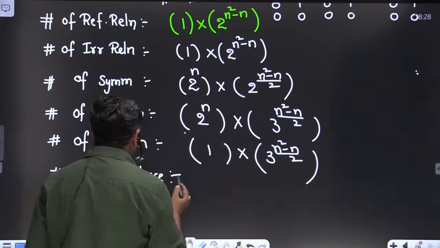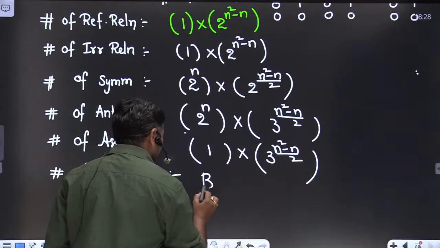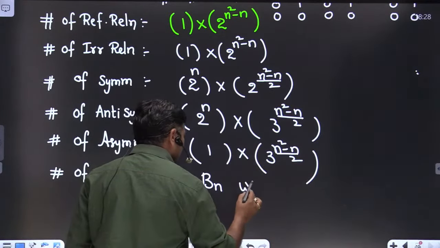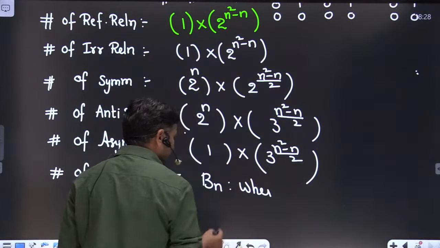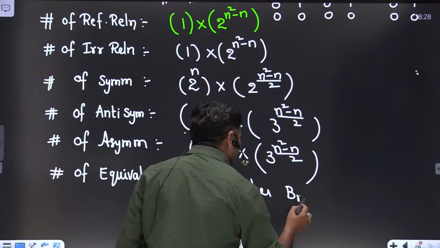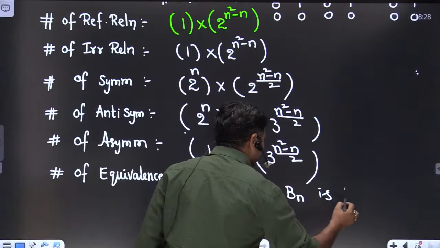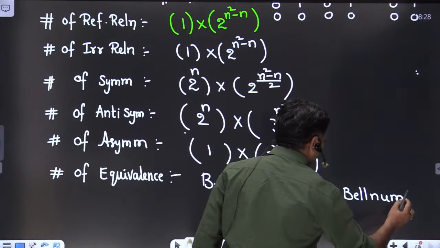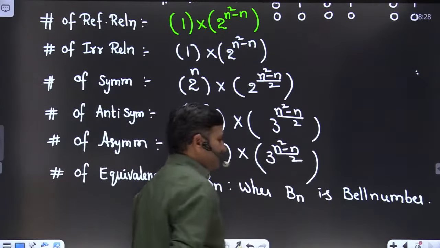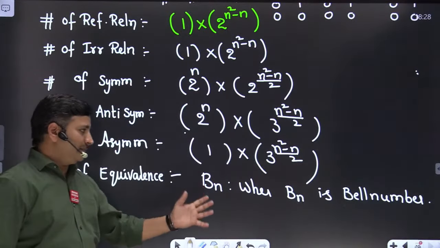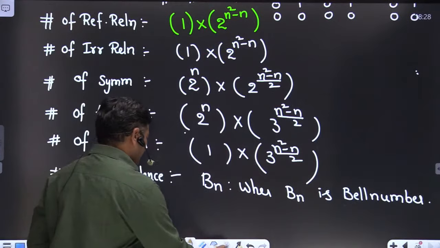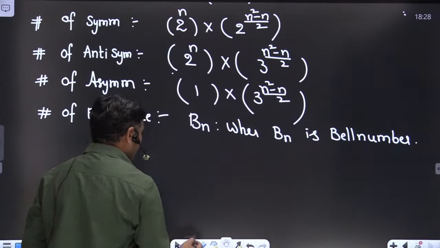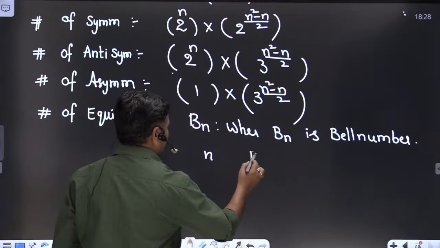The number of equivalence relations for a set of n elements is equal to Bn, where Bn is the Bell number, friends. You can refer to what the Bell numbers are like. You take a table with n value and then Bn value.